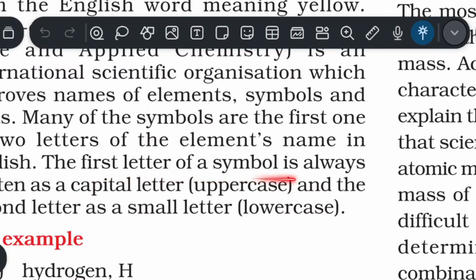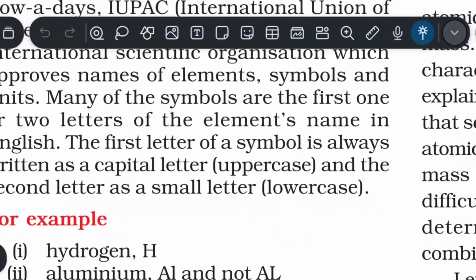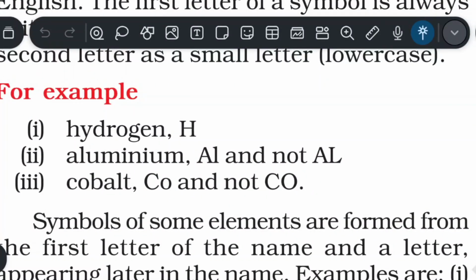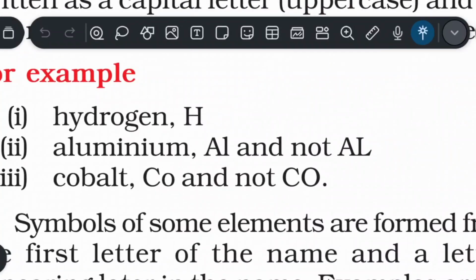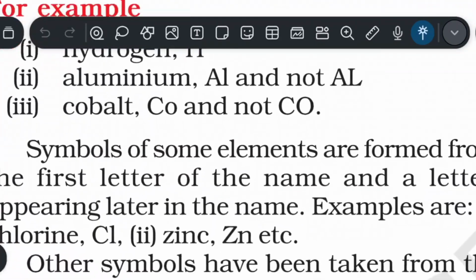The first letter of a symbol is always written as a capital letter, uppercase, and the second letter as a small letter, lowercase. For example, in case of hydrogen, capital H. In case of aluminium, capital A, small l, and not capital A and capital L. In case of cobalt, capital C and small o, and not capital C and capital O.